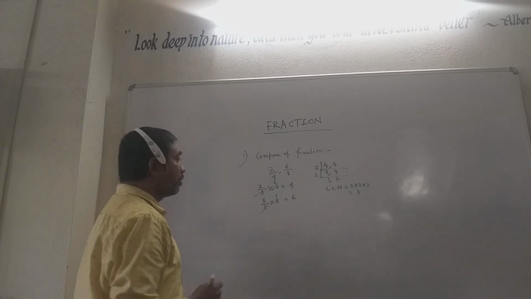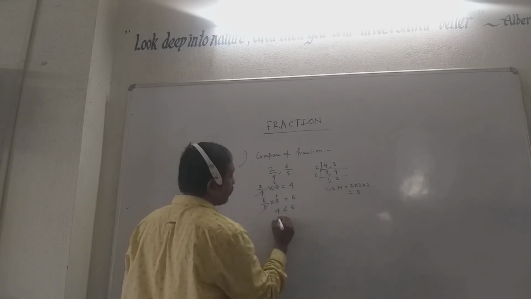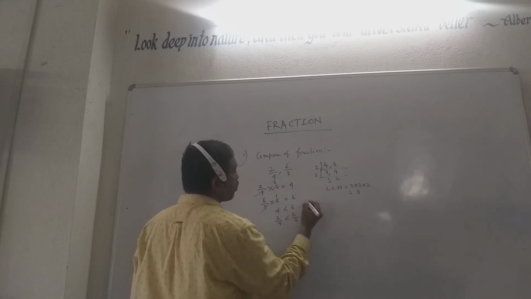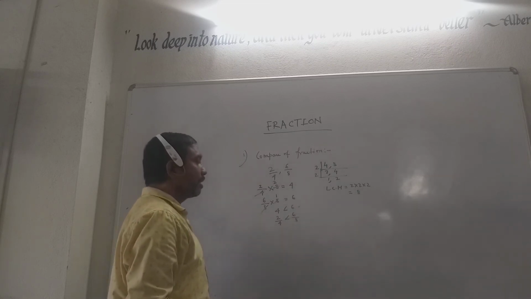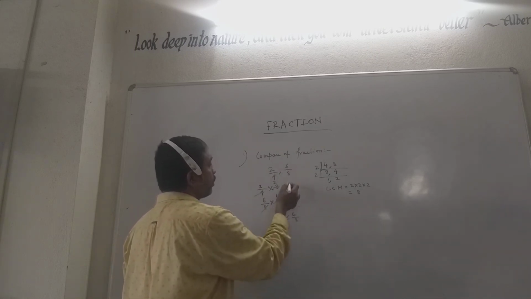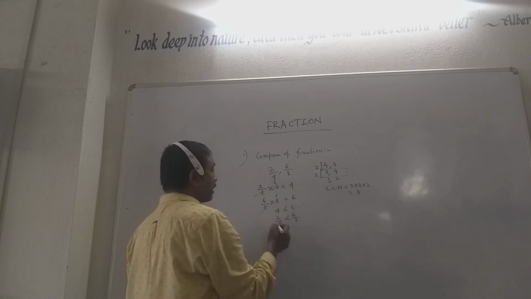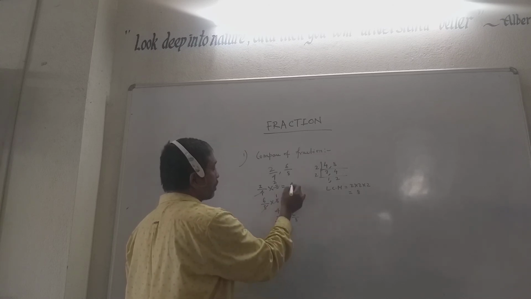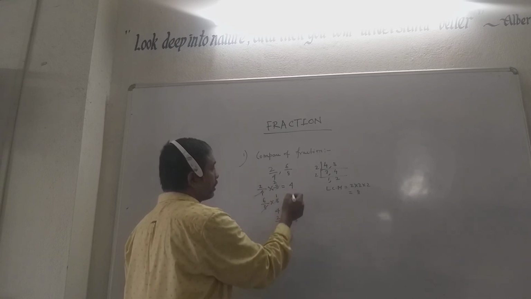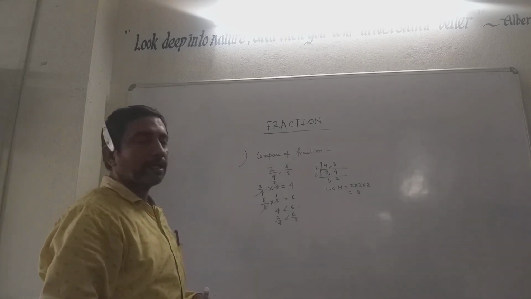So now you see that 4 is less than 6. So 4 comes from 2 by 4, so 2 by 4 is less than 6 by 8. If you complete the math here without noting this, your answer comes out wrong, because this matter is not shown here. So you have to find out where they are coming from. 4 is coming from 2 by 4, 6 is coming from 6 by 8. Now compare: 4 is less than 6, so 2 by 4 is less than 6 by 8. So in this way you can do it.